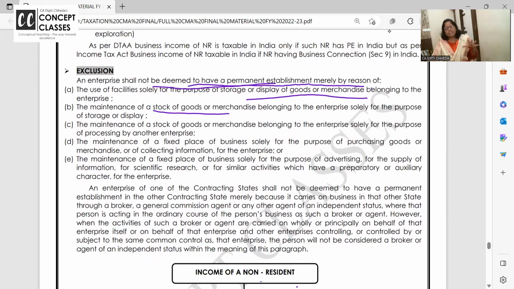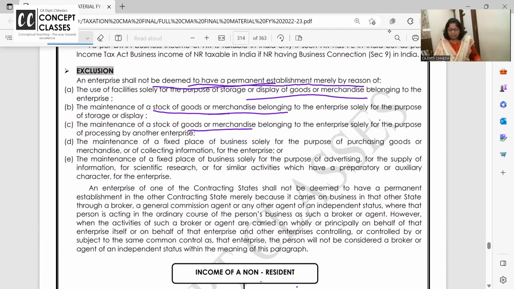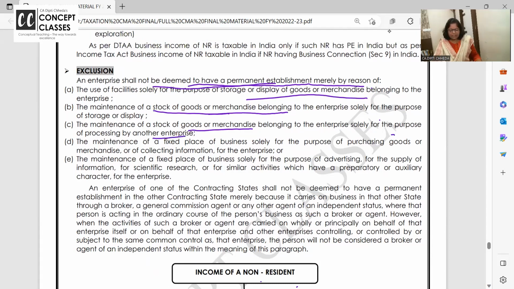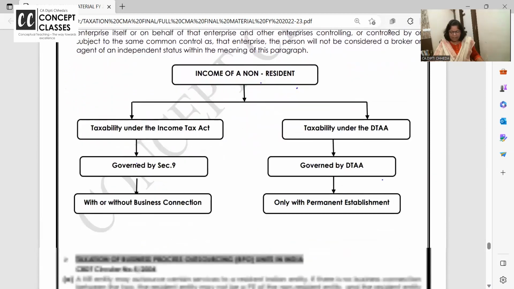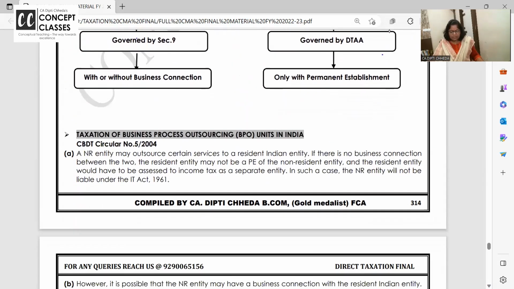So if there is a stock from here, that doesn't mean it is all sold here. Maintenance of stock for the purpose of another enterprise, or a fixed place of business just for purchase. You just come to India, buy and take it to your home country, and there you sell to the world. A fixed place for the purpose of advertising, research, R&D and all doesn't mean that the PE is having income in India.